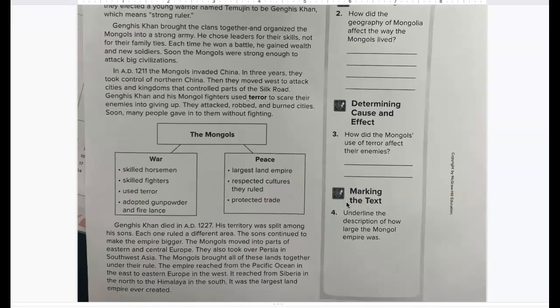Genghis Khan died in AD 1227. His territory was split among his sons. Each one ruled a different area. The sons continued to make the empire bigger.